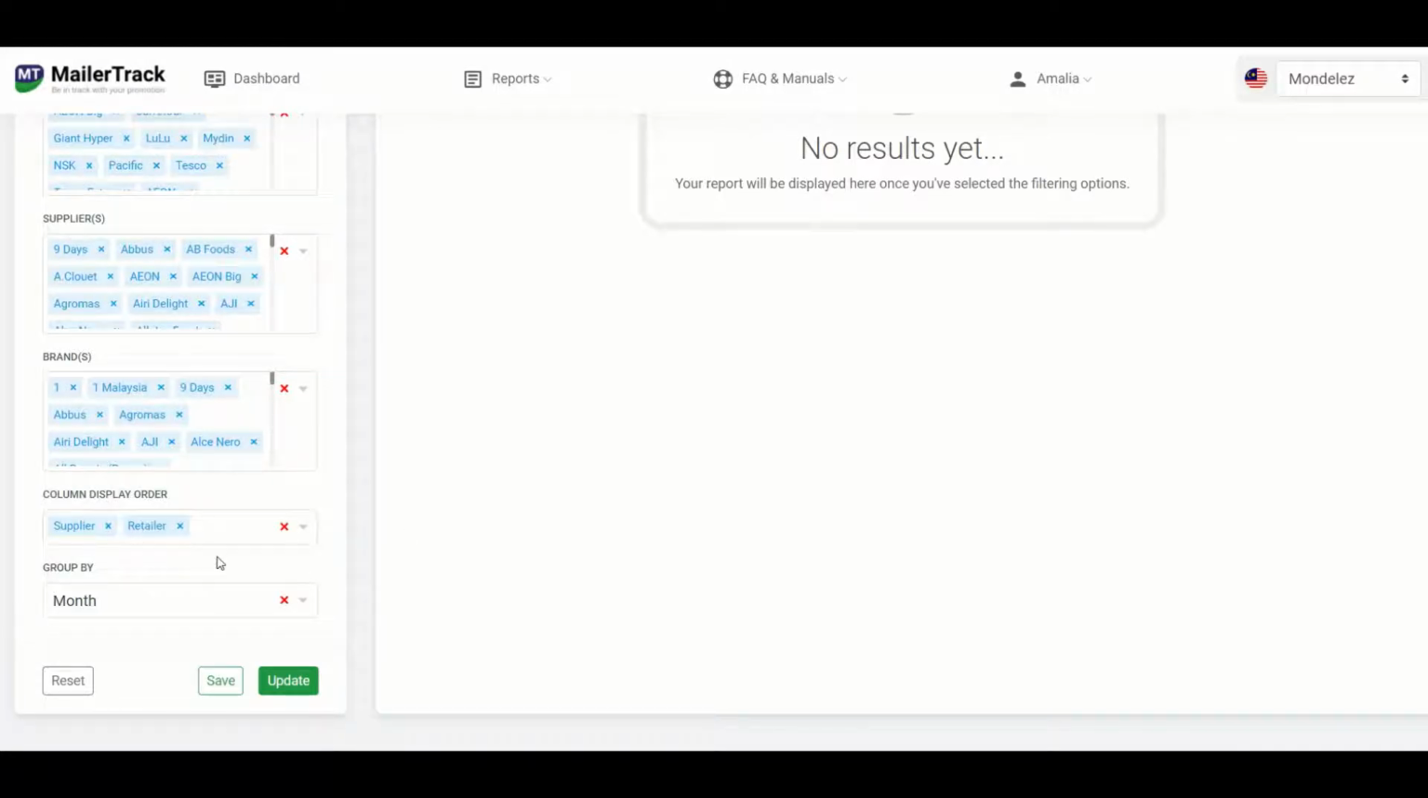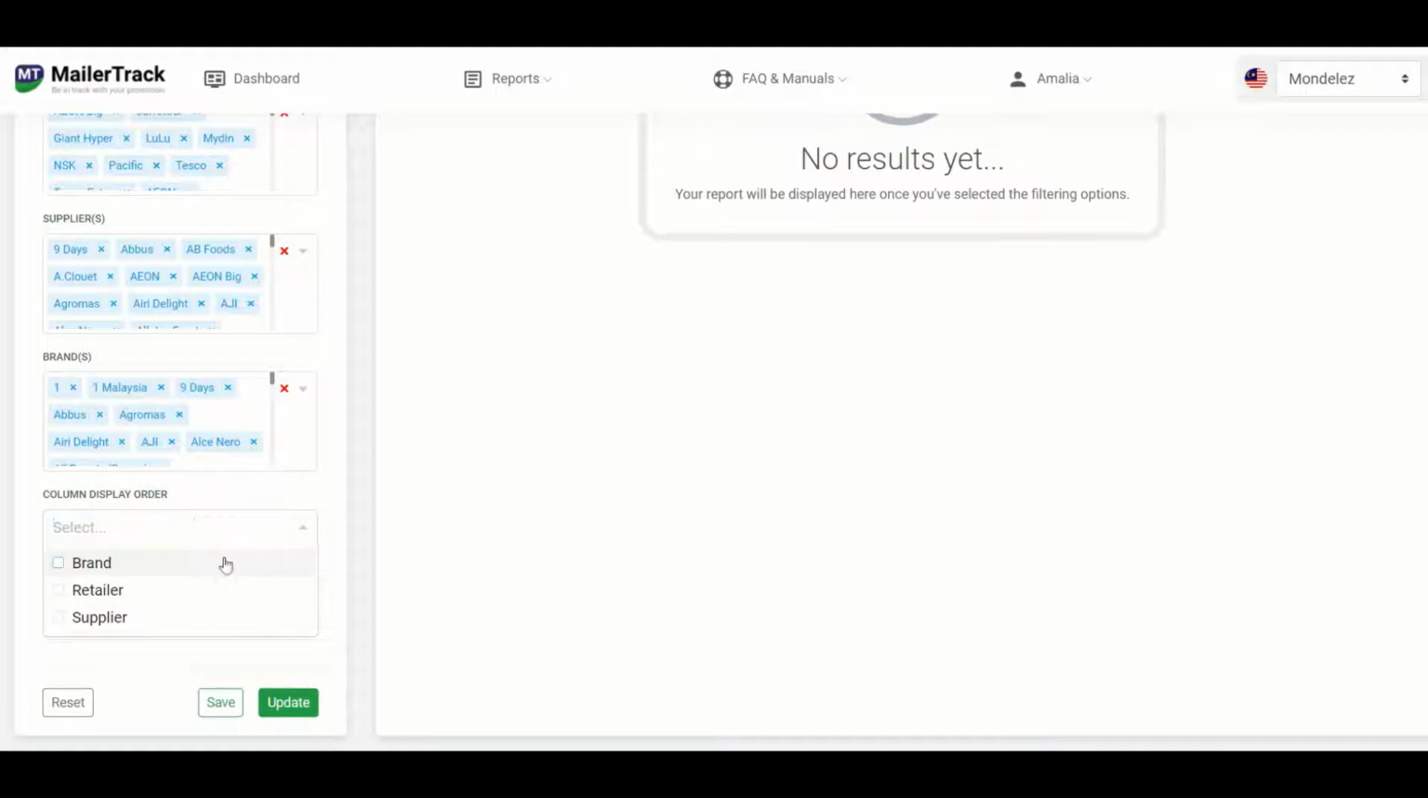Next is the column display order. So this decides how the data will be displayed in the report that you generate. This report can show you the data based on the retailers, suppliers, or brands. And you can actually change the order in which it's displayed, meaning that right now what's selected is supplier and retailers. So when the report is generated, you'll see the data by supplier and then by retailers. You can also choose to include brands if you like to see it broken down further.